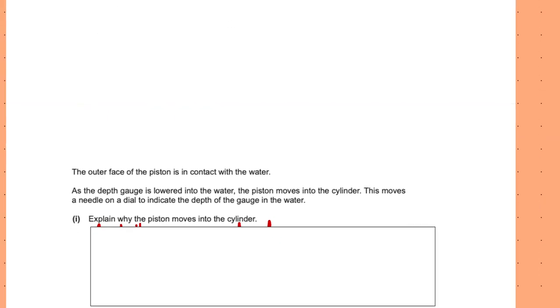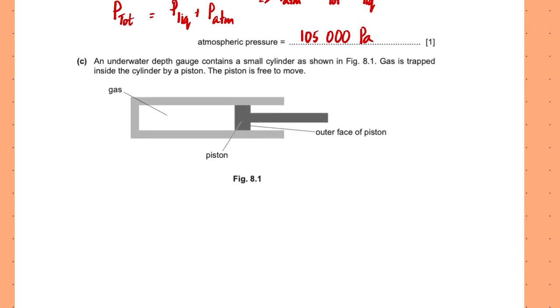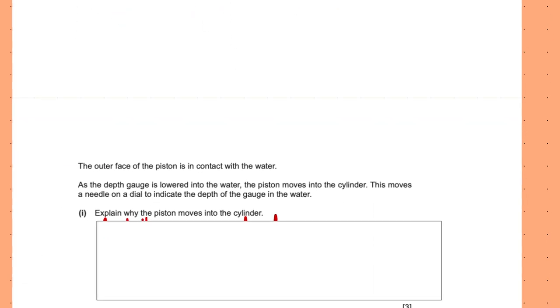So the next parts of the question, they say that the outer face of the piston is in contact with the water. As the depth gauge is lowered into the water, the piston moves into the cylinder. This moves a needle on a dial to indicate the depth of the gauge in the water, right? So that is not really drawn here, but this is told to us. And it says explain why the piston moves into the cylinder.